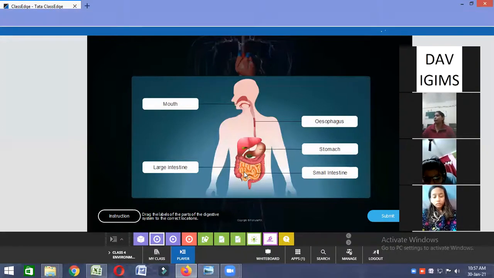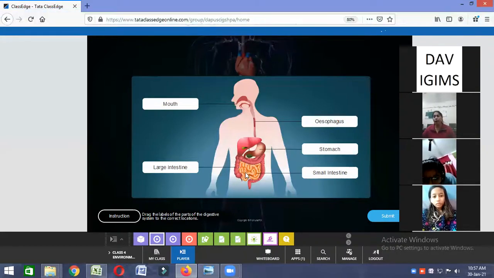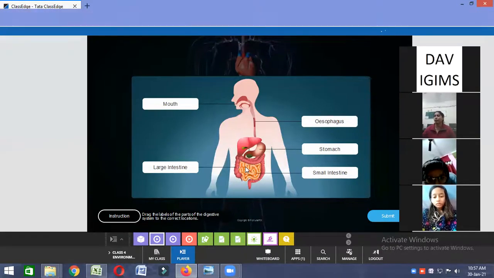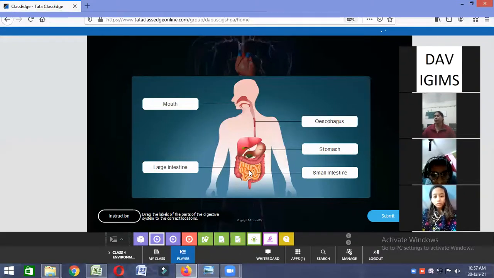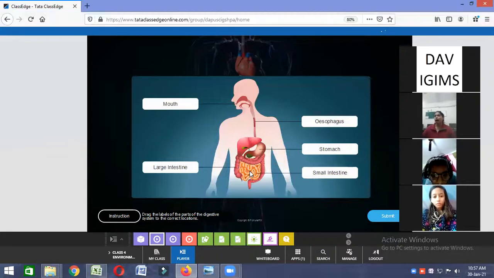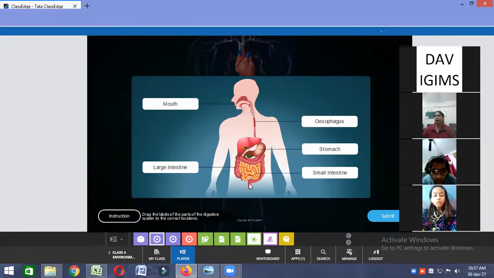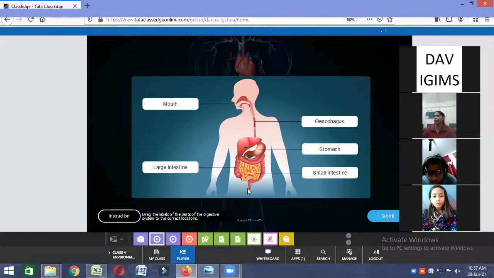And after digestion, what will happen? After digestion, that digested food gets absorbed by the walls of the small intestine. Okay, and after that, the undigested food is pushed into the large intestine. And in the large intestine, do you know what will happen? In the large intestine, no digestion takes place.